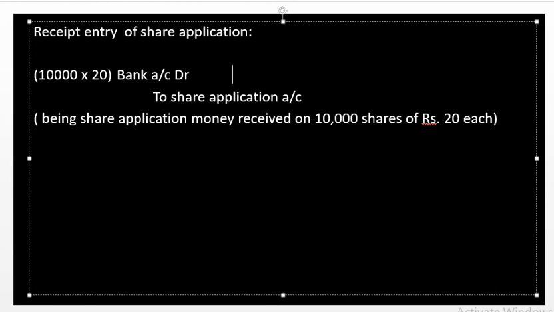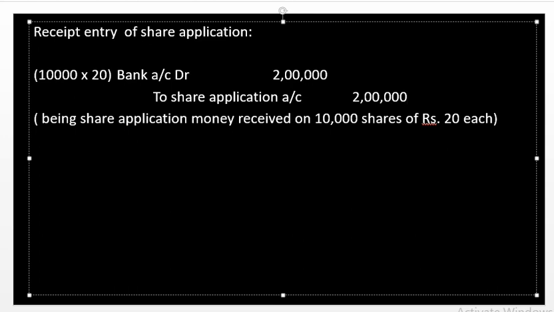The amount is 2 lakhs. Narration being share application money received on 10,000 shares of rupees 20 each.